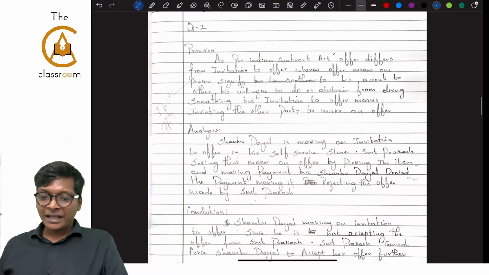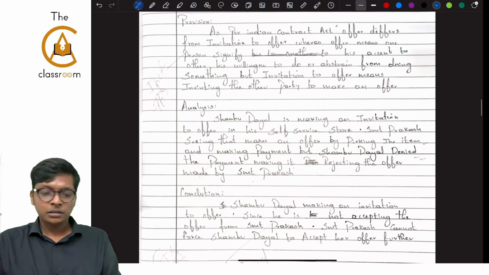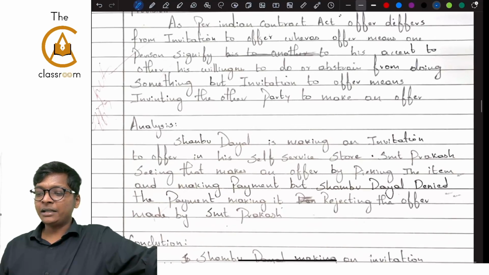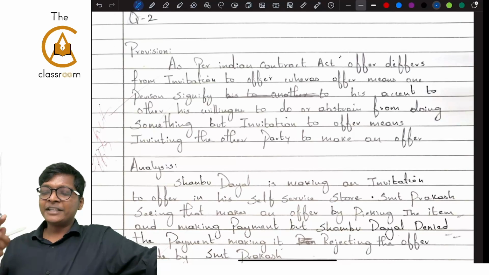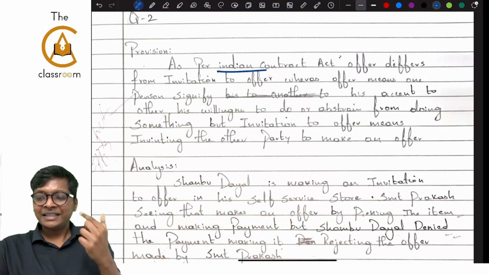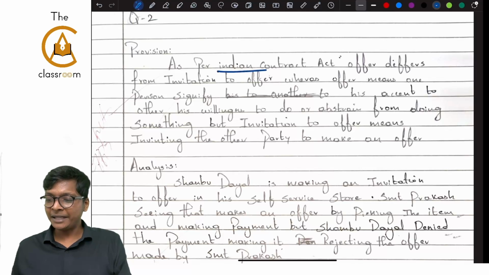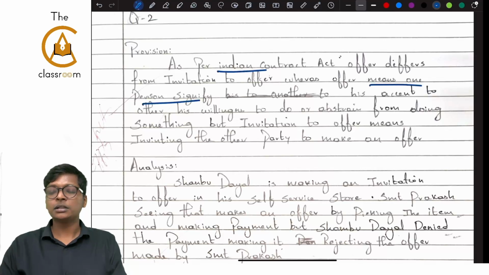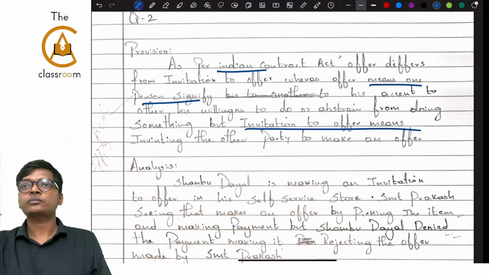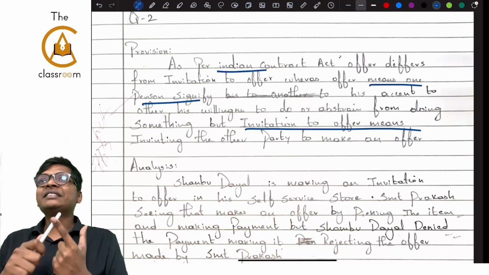This is a very good answer. Perfect answer in whatever we saw so far. If you can see, read the provision. As per the Indian Contract Act, offer differs from invitation to offer. He first started off by saying both are different. Clear? Then he is saying offer means what he is explaining, at the same time explaining what is invitation to offer in his own words, simple terms. That means in the first paragraph, the student explained what is offer and what is invitation to offer.